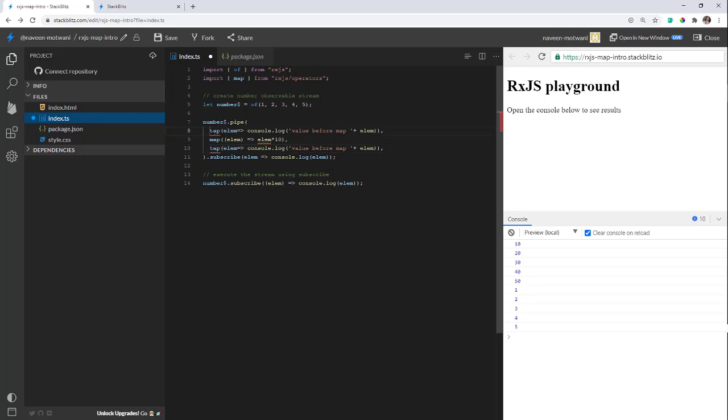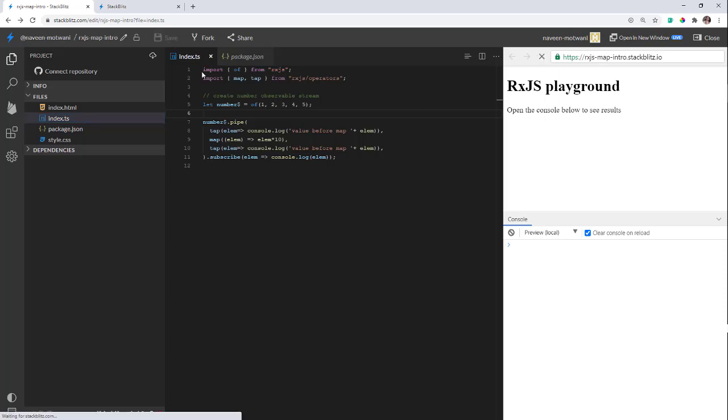Now, as I said previously, if you want to use any operator, you first have to import it. So I'll just say import, and we are not having any compile time error. Now, for better visibility, I'll remove this line, clear the console, and run this program.